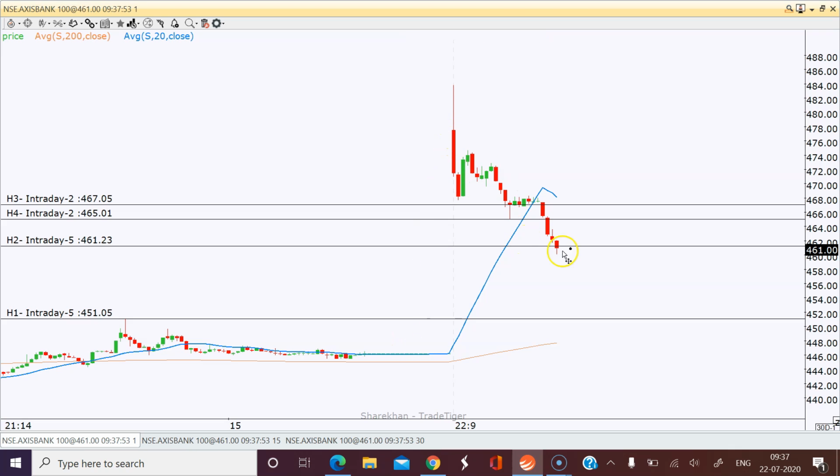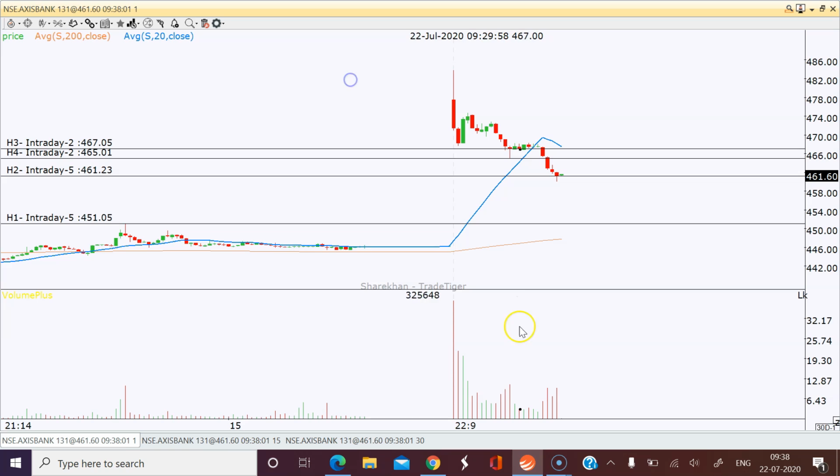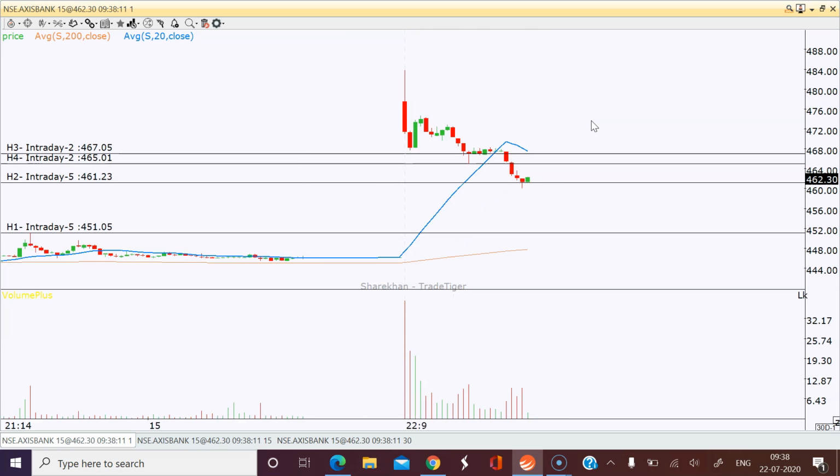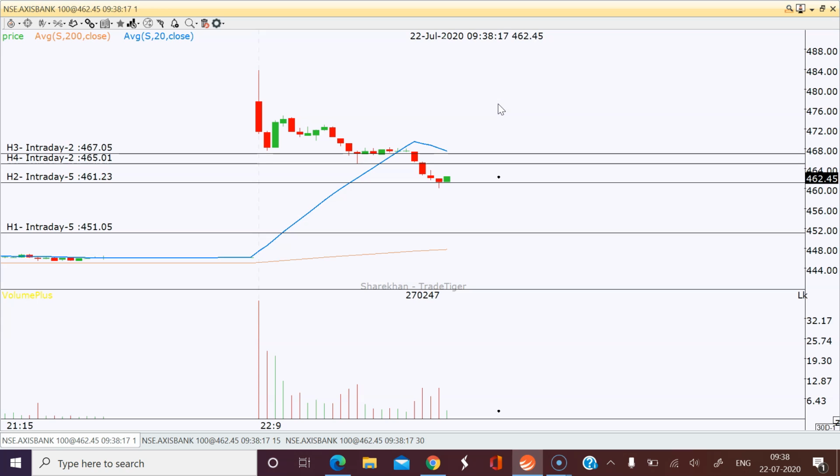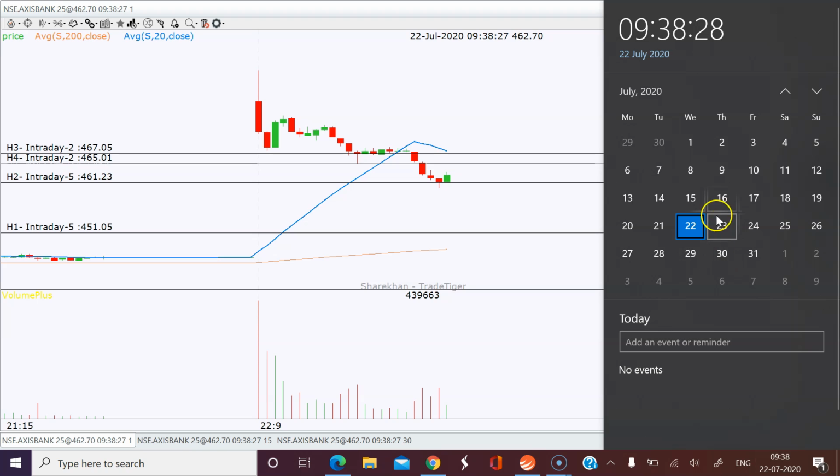Gap up happened, now it is filling the gap, that's it. Let's see the volume here. See the volume again, these red bars are increasing now. This green candle should form. I'll wait until that green candle forms, because this is 1 minute, and we need to wait. We cannot think that no, it will go upside. It should close. If you can see the time, another 30 seconds left.